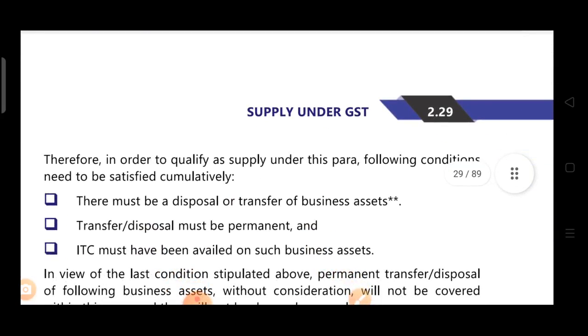Therefore, in order to qualify as supply under this para, the following conditions need to be satisfied, and this should be satisfied cumulatively, meaning all conditions. First one is that there must be disposal or transfer of business assets. Second is that the disposal must be permanent. Third one is that ITC must have been availed on such business assets. So these three cumulative conditions we can extract from this serial number 1.